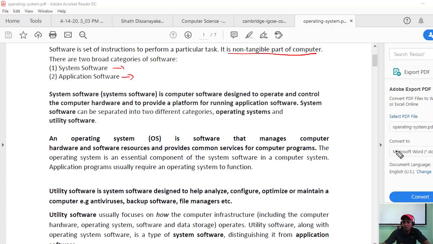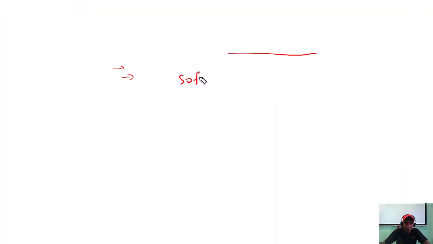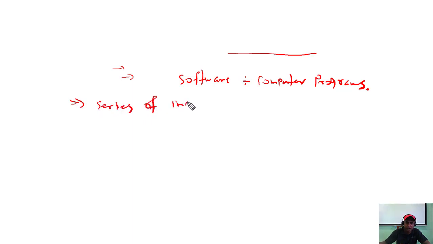I will tell you, right? What do you mean by software? Software is nothing but computer programs. What is a computer program? It's a series of instructions that tells the computer to do some task.